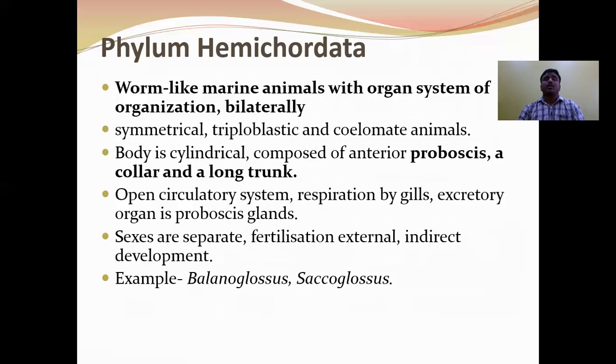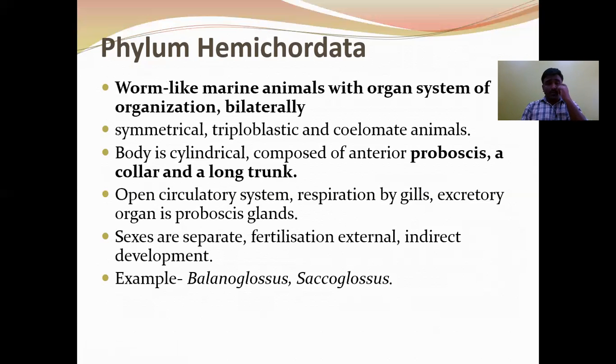So now scientists have placed Hemichordata as a separate phylum under invertebrates. The stomochord is a hollow rod-like structure. Because of its presence, the phylum is named Hemichordata. Hemi means half. The stomochord is a notochord-like structure, but not a true notochord.